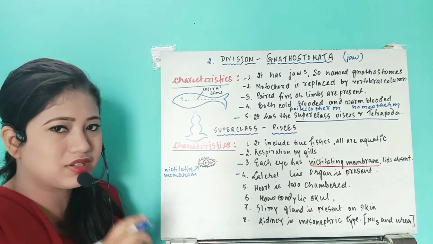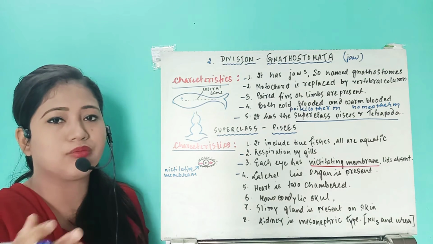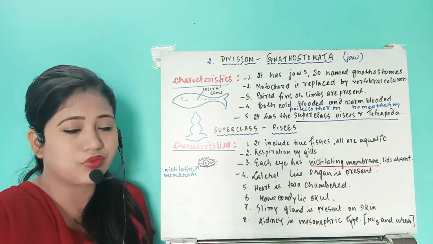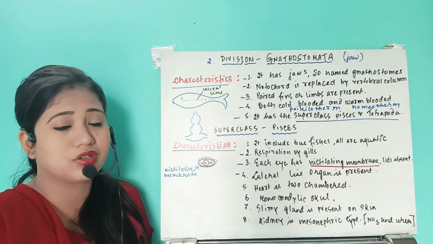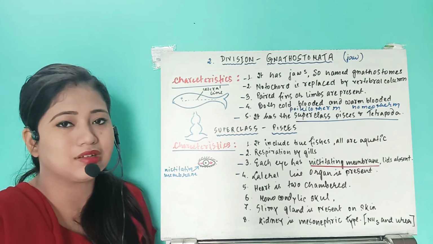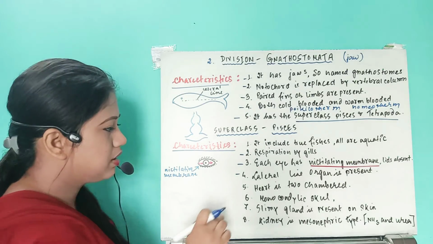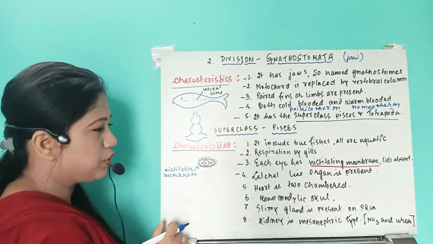This heart structure I will give you in detail in another chapter we have, body fluid and circulation. In that we will see all of the structure and function, their controlling, all of those things in detail. But now just remember that in case of the fishes, they have the two-chambered heart, right?